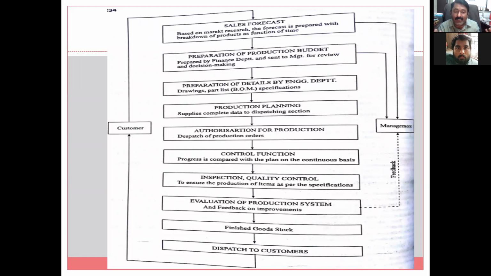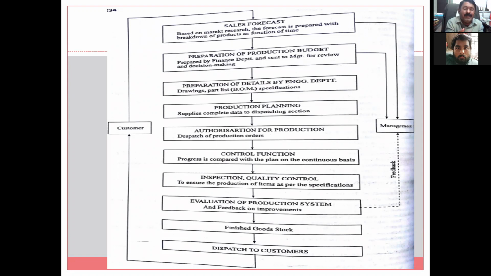For example, in any case, it is mentioned that the tolerance is plus minus 30 micron. Only 2 CNC machines are in the shop, and 30 micron is only produced by a CNC machine. Shall we make all the jobs wait for the CNC machine? No. In this case, what will the production planning person do? He will go for making the rough, for example 50 plus minus 30 microns. What will he do? Use an ordinary lathe machine. What is possible by an ordinary lathe? 250 microns, no problem. 50 plus 250 microns, whatever the dimension, 50.25, it will be completed on the general purpose lathe machine. At least up to that stage, CNC will not be used, and only for the final touch.